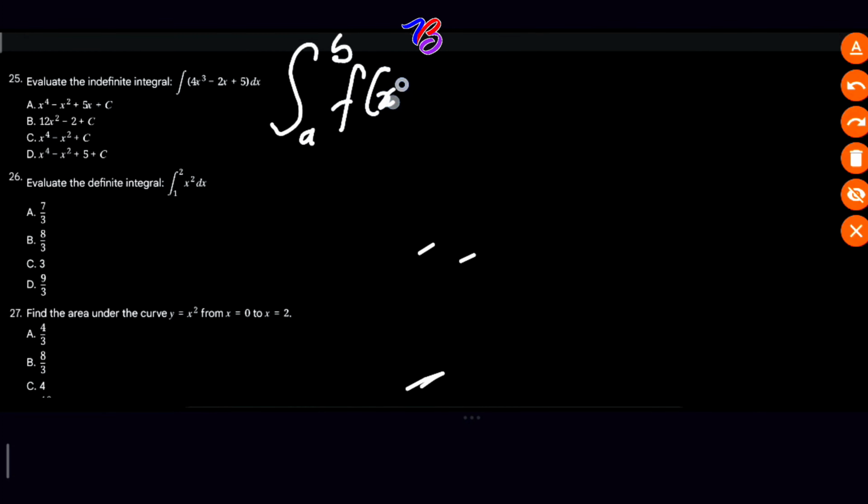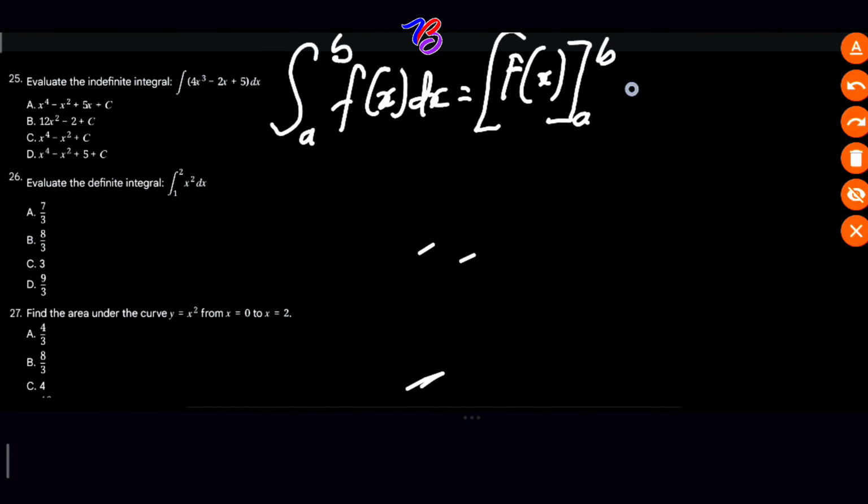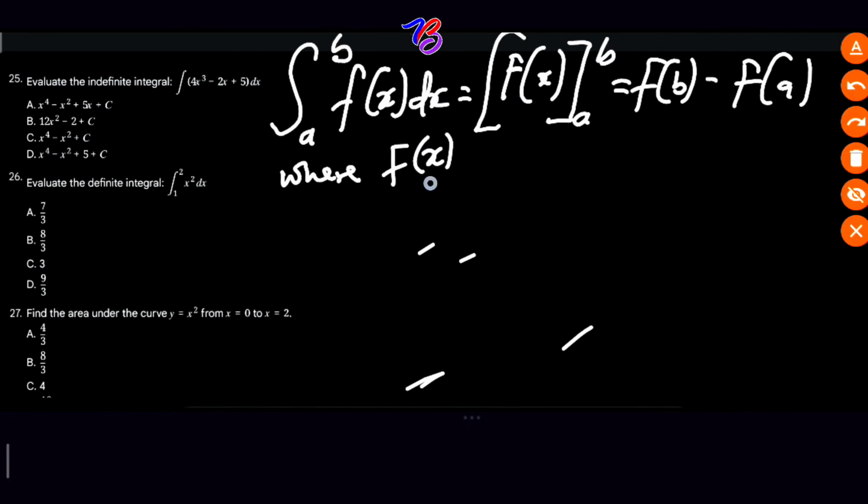We have integration of f of x dx from A to B is equal to F of B minus F of A, where F of x is the antiderivative of f of x. Are you following?